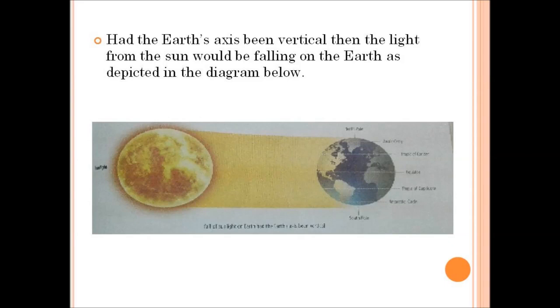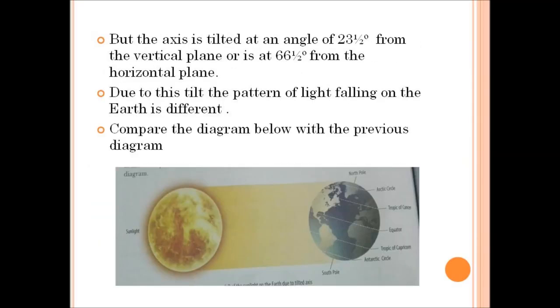That is, if the earth's axis remains straight, what happens? You can see in this picture below, the earth's axis is not tilted and it is vertical. So if the earth's axis is not tilted, then there will be no change of seasons.